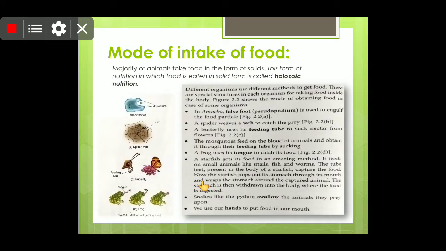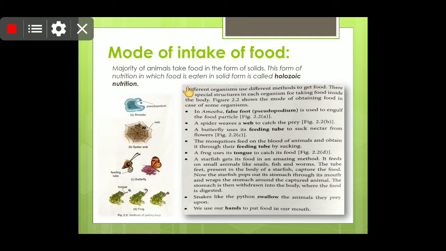So students, as you know, whenever we put our food into our mouth, this is known as ingestion. There are different living organisms and different modes of intake of food. Majority of the animals take food in the form of solids.